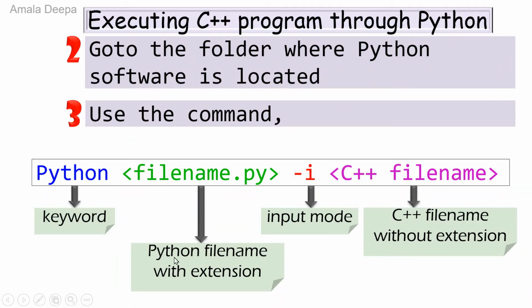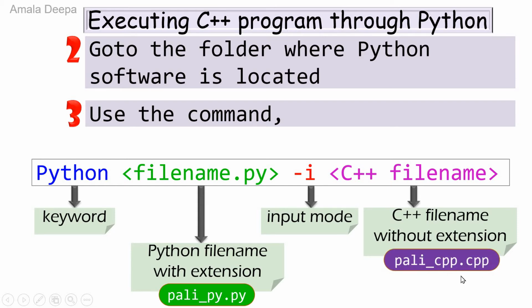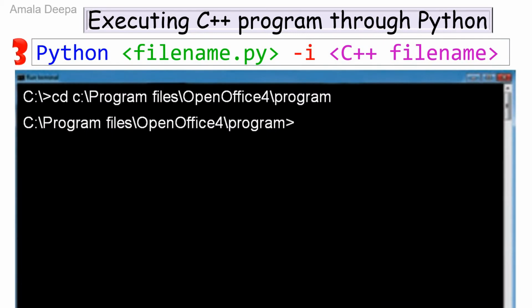According to our example, the Python file name with extension which we have is pali_py.py, and the C++ file name is pali_cpp.cpp, but here you have to mention it without extension. So you just take the file name as pali_cpp without extension. Now this command we have to type in the command prompt of the command window.